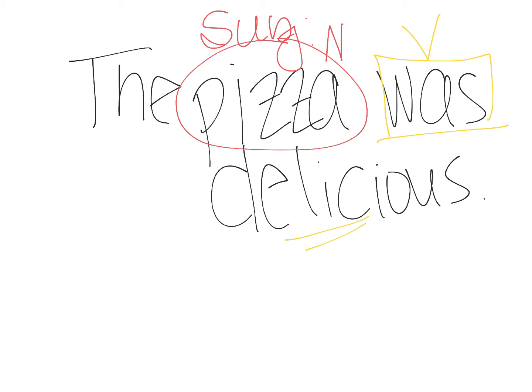And what part of speech is delicious? What is our describing part of speech for nouns and pronouns? If you said adjective, you are correct. So see, every word in the sentence actually falls into a part of speech. But that's how you use a linking verb. And then sometimes you'll have more than one linking verb together, or a linking verb with an action verb, and that becomes a verb phrase. But you're able to say the subject, the who or what, say the word what, and whatever is after it, that is 99% of the time going to be your verb.